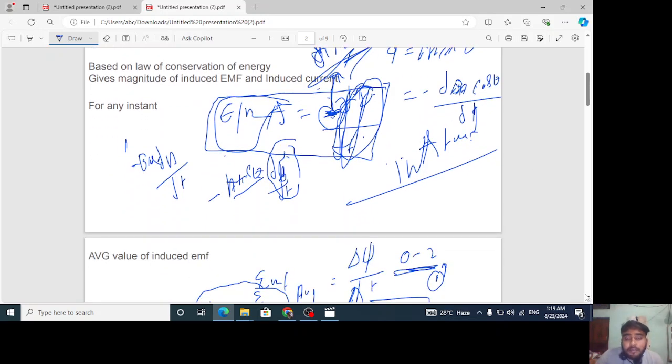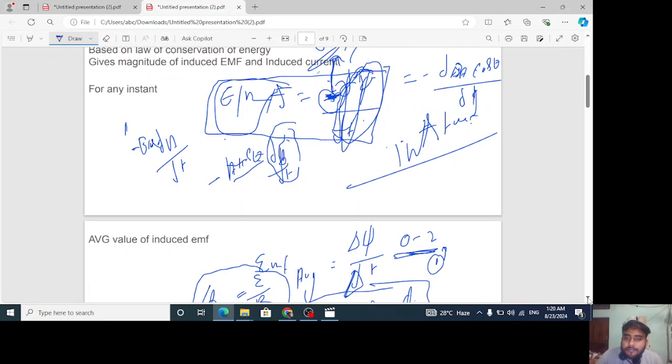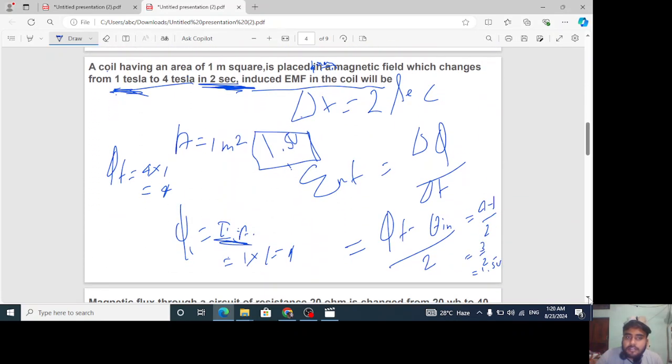Sometimes in a numerical, if all the options are given in negative, then you will have to solve by considering this. Sometimes in the numerical, if all the options are given in positive, then you will have to consider this as positive, right? There will not be any case where both positive and negative values will be given. That you will not have to worry about. Okay, have you got this one?